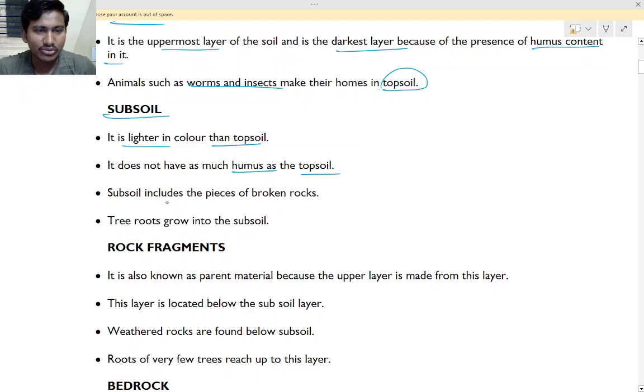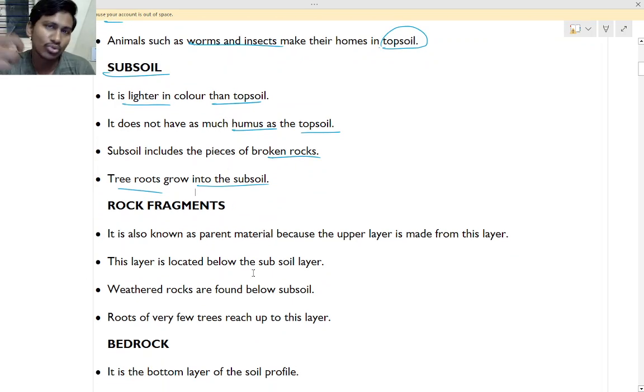And subsoil includes pieces of broken rocks, those will be converted into soil, right? Those small rocks you will be finding when you dig in, right? Tree roots grow into the subsoil, to hold the tree.